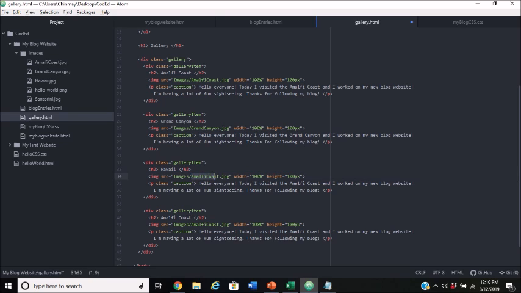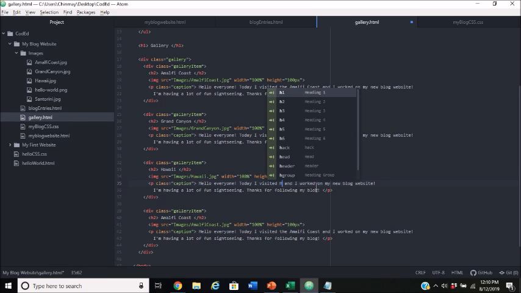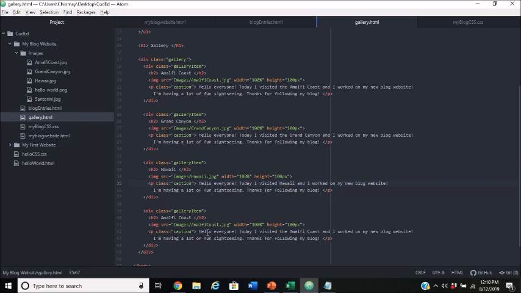Change that to Hawaii. This is just going to be a slow process of changing previous things to match the correct information. So bear with me here. So I'm going to change this to Santorini,